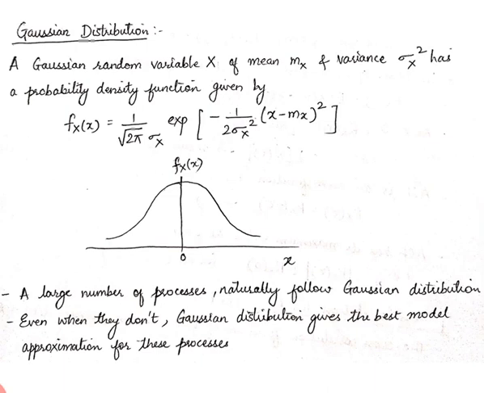So in mathematical terms we denote it like this, mx being the mean and variance as sigma x square. Alright, so it is defined by the bell shaped curve which is shown.